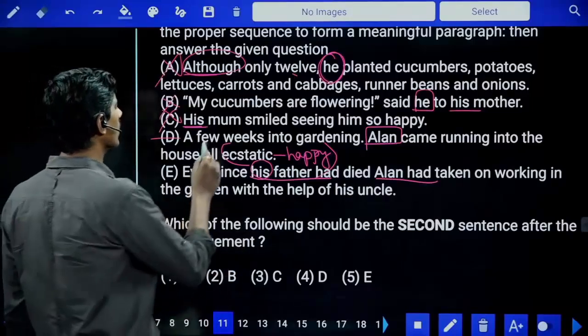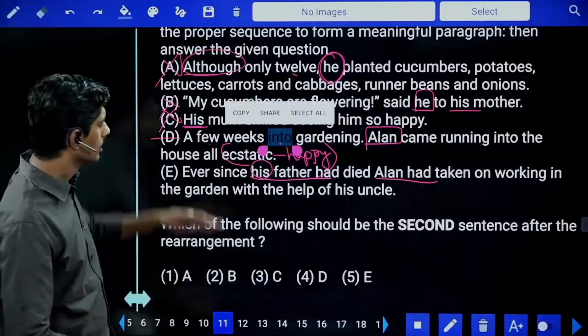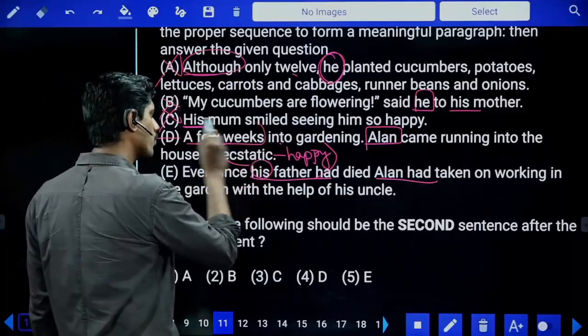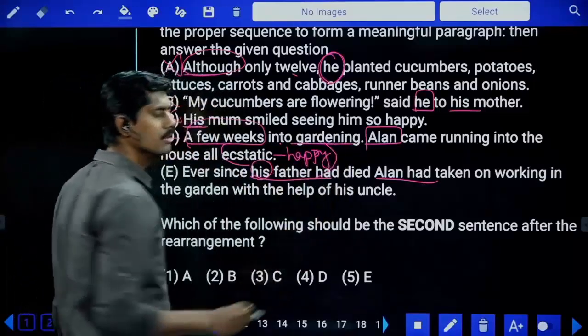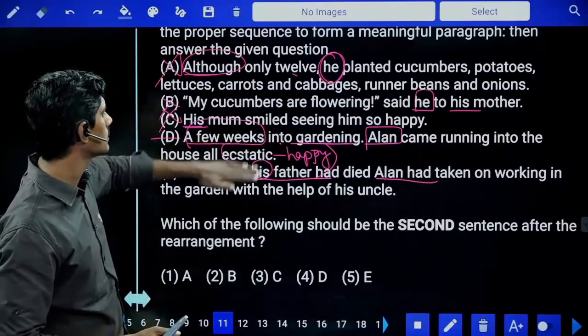And look at this, a few weeks into gardening means already he is doing gardening. So this cannot be the first sentence. Few weeks of work into the gardening already says he had worked. So this cannot be the starting statement of the passage.